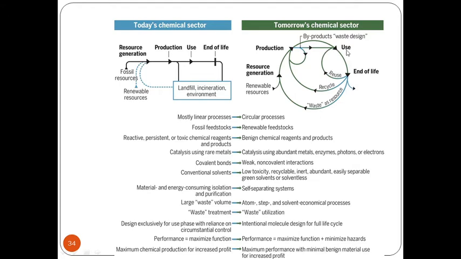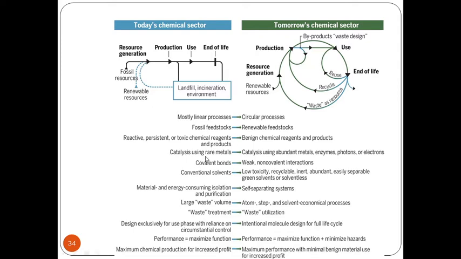Now, by getting the production, we get the use. Then we get the end of life. But after using, we can also do a reuse system, that is a recycling system. Use and reuse is continuously seen in a green chemical reaction. If there is production, again there will be a recycling system also. If I am getting any type of waste, that waste can be utilized as a resource for some other type of reaction. So this is a chain reaction of today's chemical sector versus tomorrow's chemical sector.